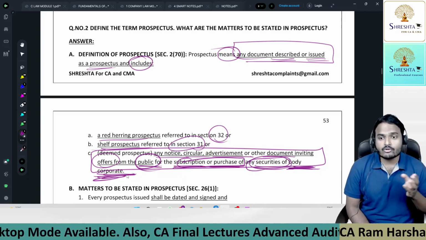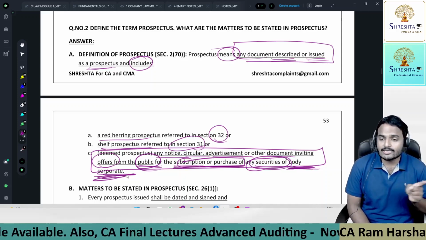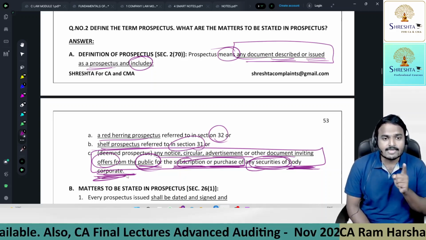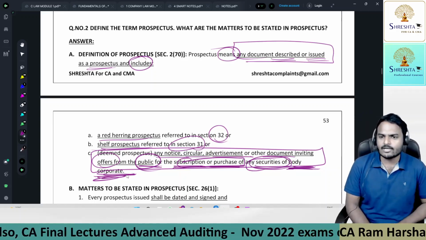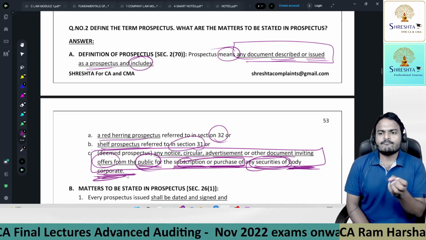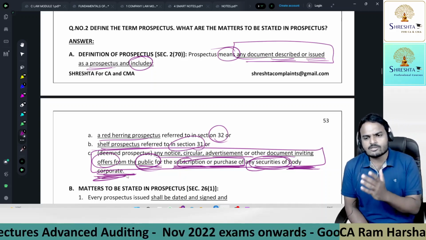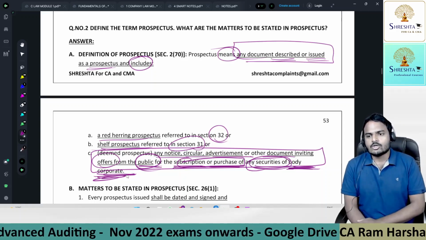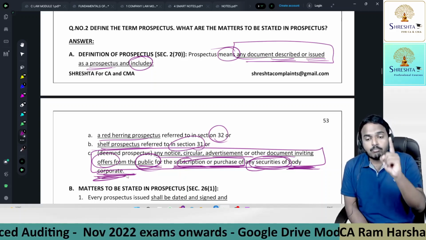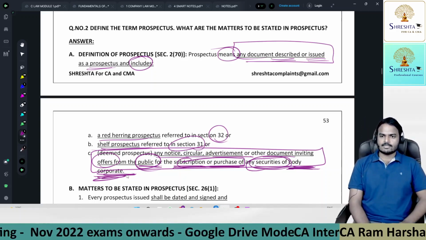Now they are also treated as securities, and the offering person is not a company, because company means a company incorporated under Companies Act 2013 or any previous company law. So taking foreign companies as an example, they're incorporated outside India and having a place of business in India, and they're sometimes offering securities. So in that case also, that body corporate should issue a prospectus.